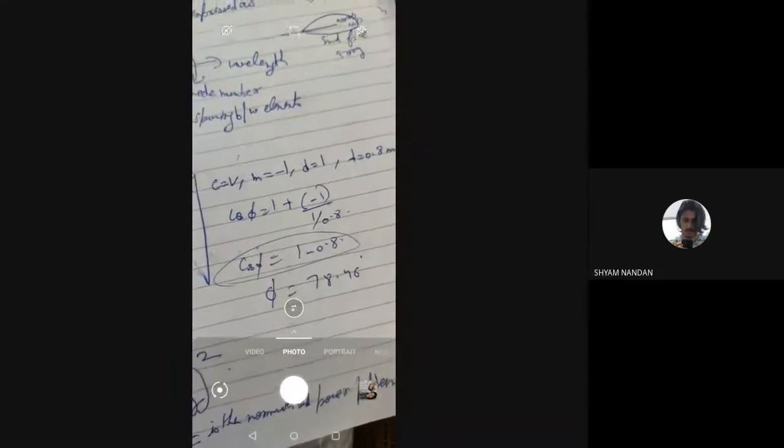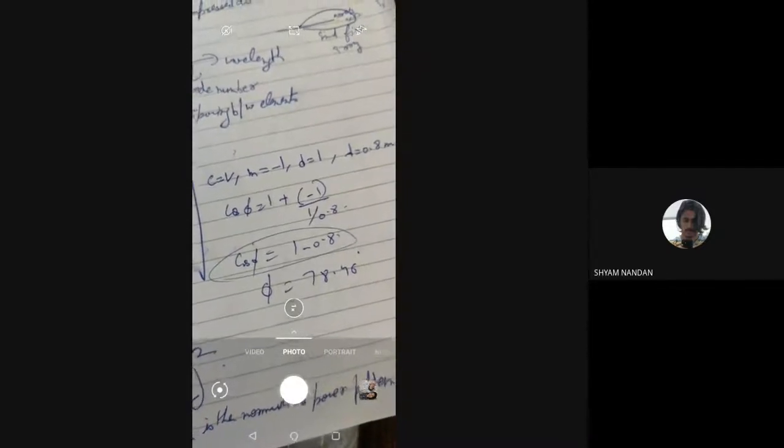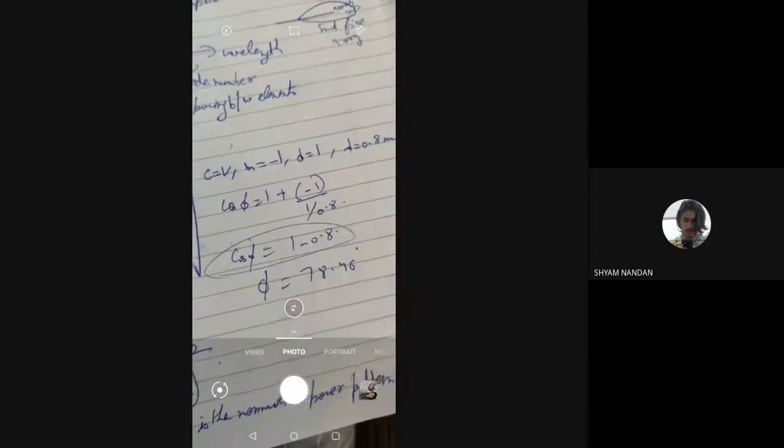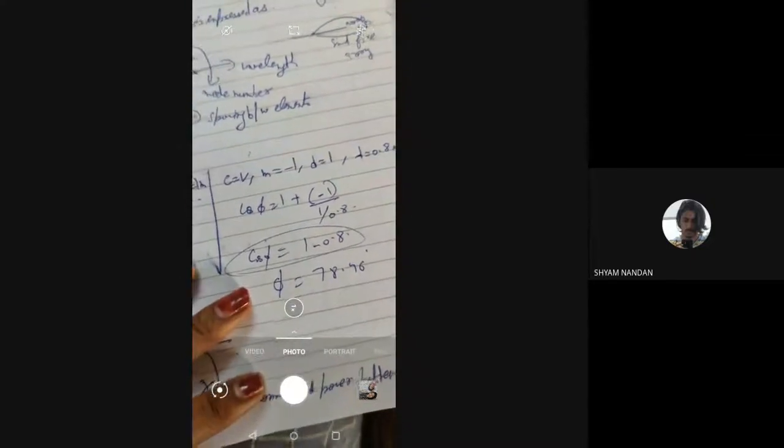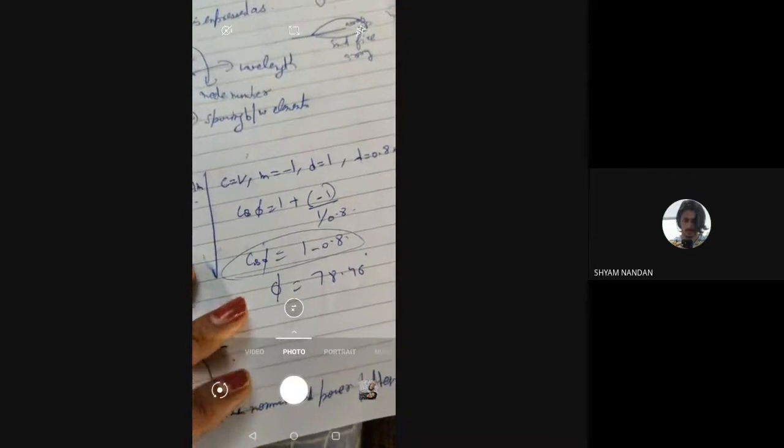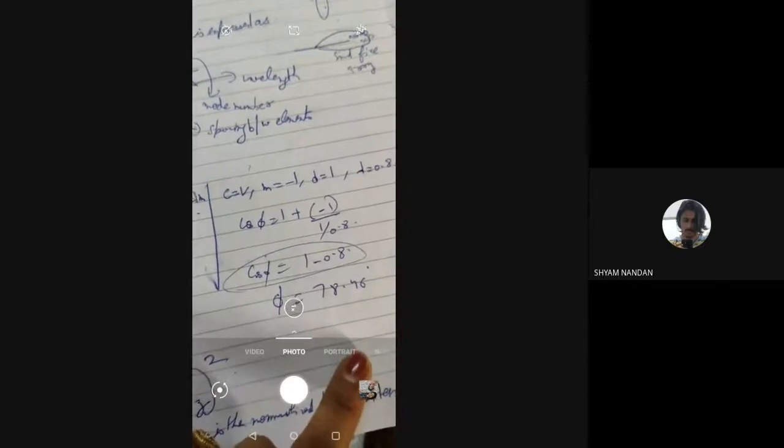So what we have learned here, write on one line: hence, by changing the frequency, we can change the direction of the beam.